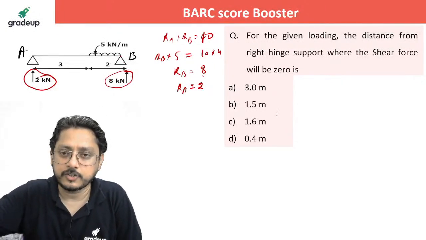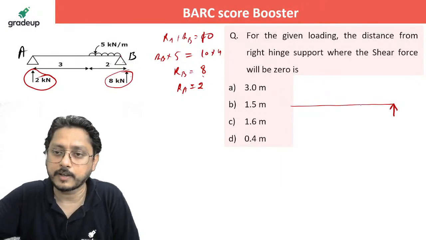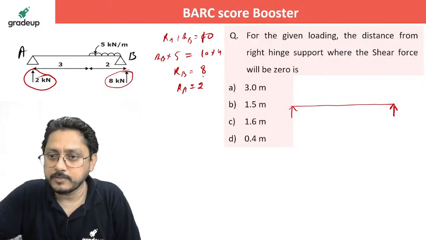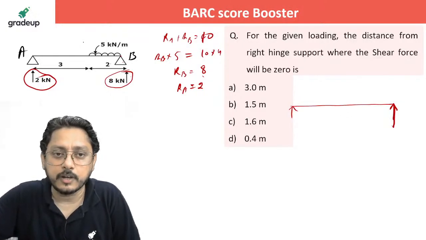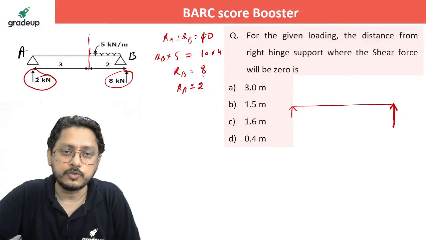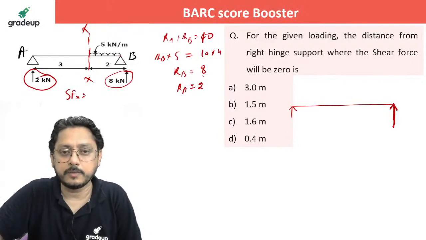Now if it is given, it is a piece of cake. Why? Because you draw the shear force diagram. It is quite obvious, you don't have to draw it also. You'll come to know very easily how to do that. Check this. See here, what is the shear force at this location? Here you will have -8. After that, you only need to check the location, which section you have to take. Shear force at this location, at XX, you should write down. It will be simply minus 8 plus 5 into 2, that's all. It is plus 2.